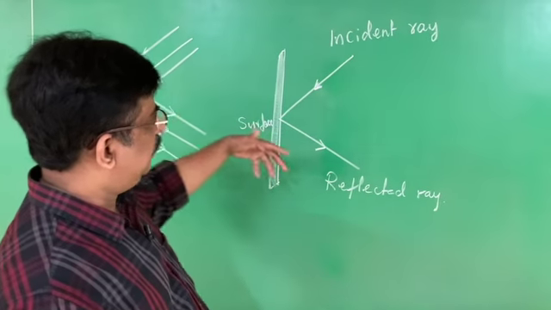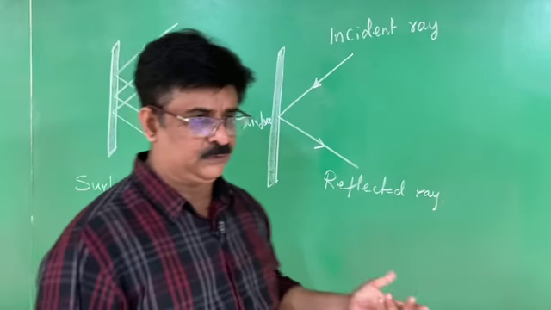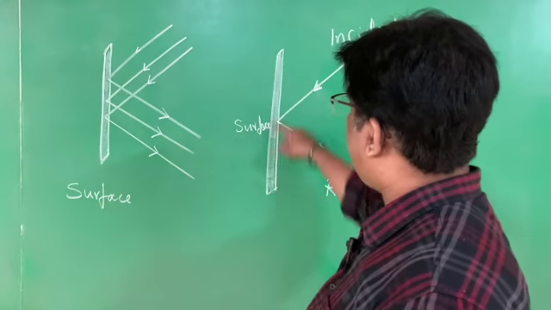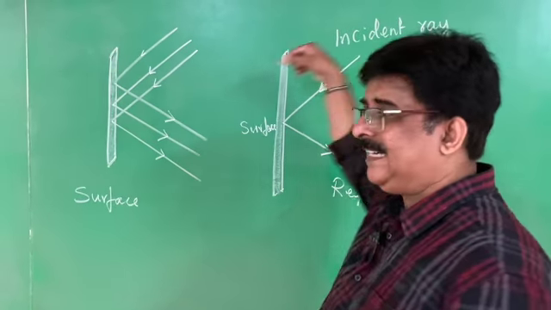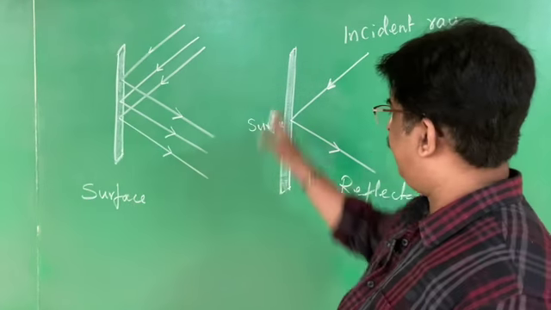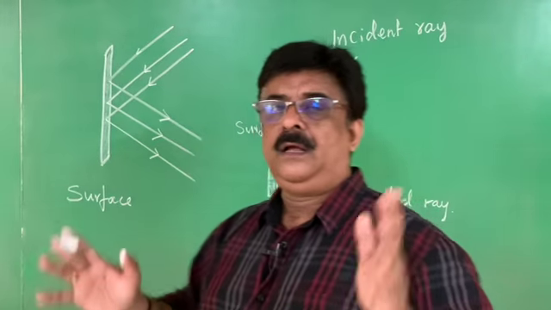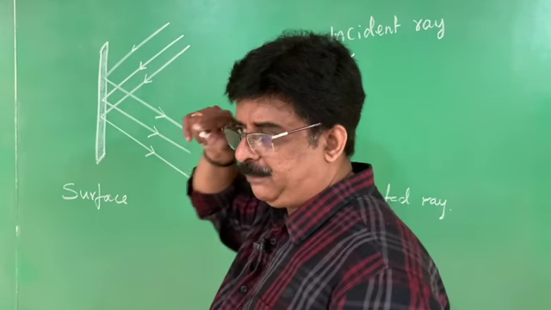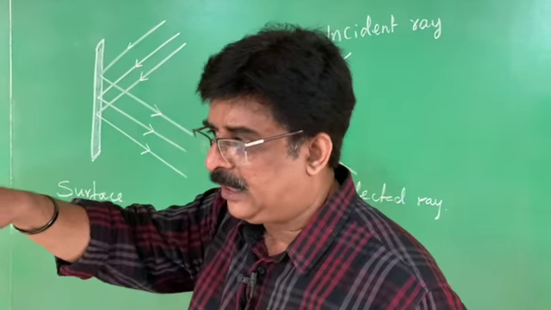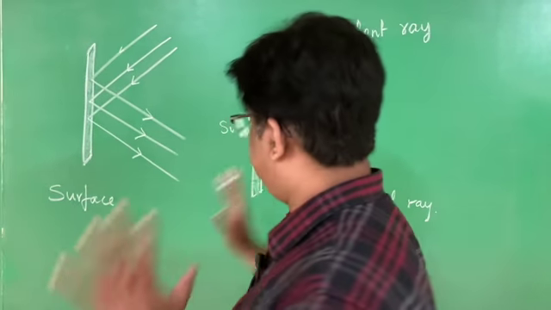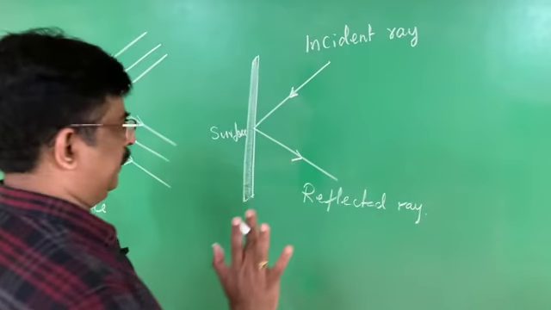Some people give the definition in a more polished way: when a ray of light is made to be incident on a surface, it bounces back, and this property of light is called reflection of light. The ray which falls on the surface is called incident, and the ray which comes out is called reflected. Very simple.